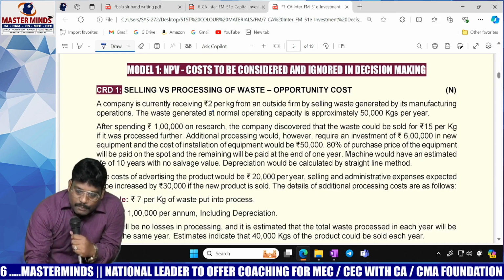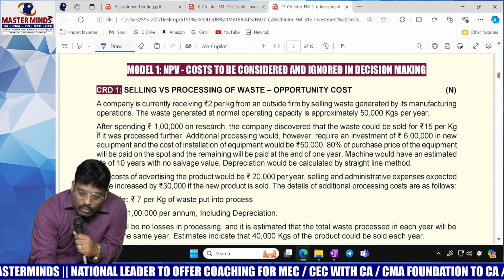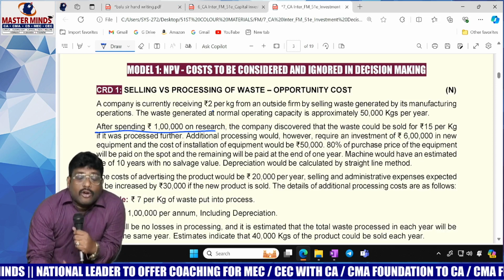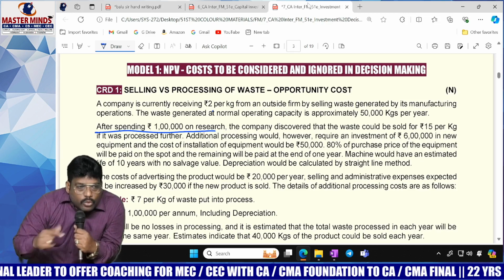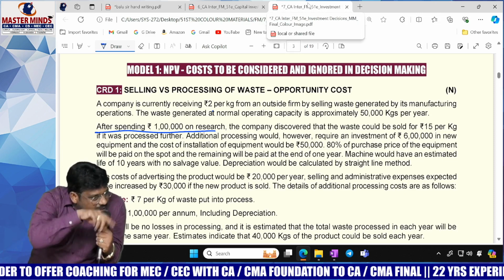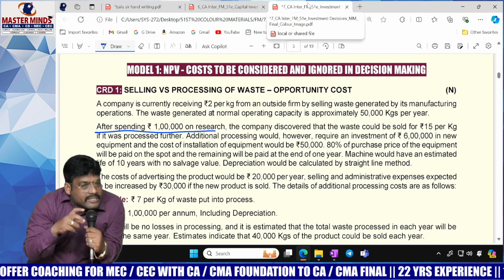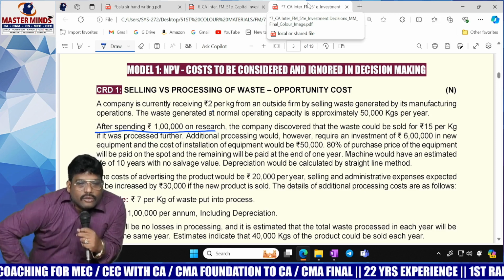Okay. Now the point is, after spending 1 lakh on research, why does the research have to be done? Either to reduce wastage, or to see if there is any chance to convert this wastage into finished product.